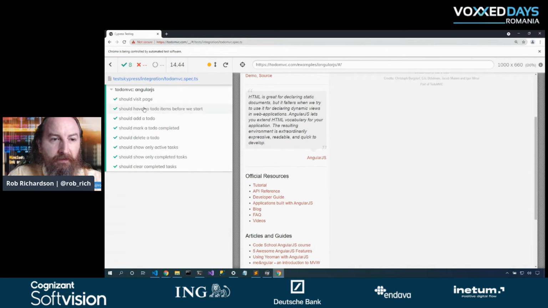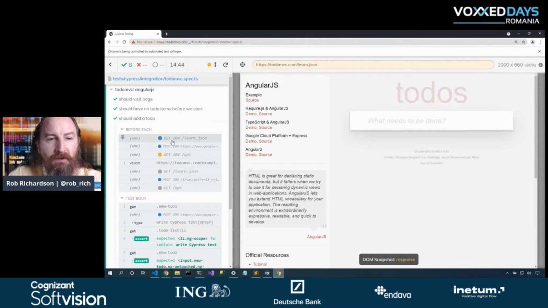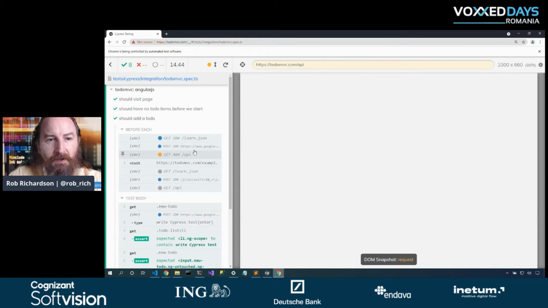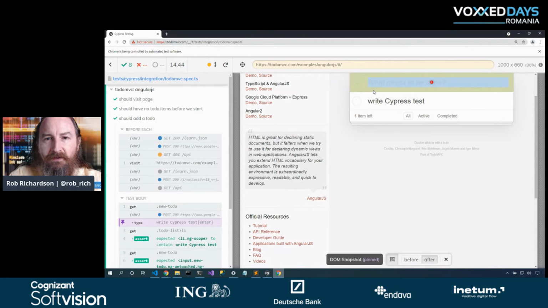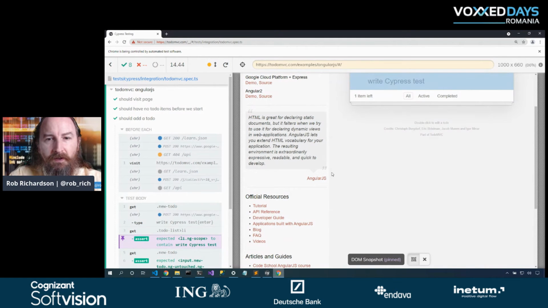Now, as we run the tests, it will run through each of the tests and we can see the content associated with that. So here's where it first loaded the page, and then it'll do this. It's flipping between the request and the response. Then we get some content. Here we'll click on this one and we can see where it found that box that it wanted to get at. As we type into it, there's the spot where it clicked to be able to begin typing. So before it clicked here and after, we can see that that's what it did after it finished typing. We can navigate through our steps and see the results of our tests.